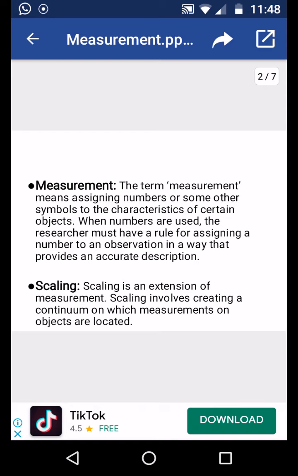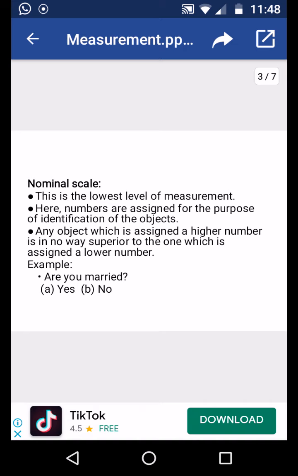Scaling is an extension of measurement. Scaling involves creating a continuum on which measurement subjects are located. Just now I gave the example of the Likert scale, that is scaling. Now, let us look at measurement scales. There are 4 types of measurement scale.